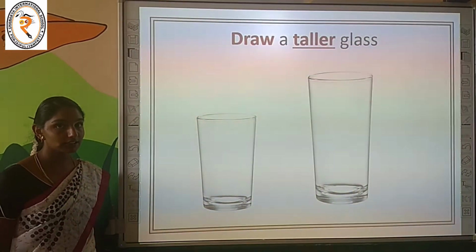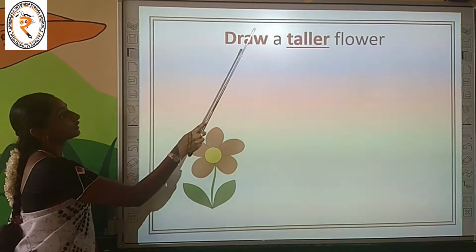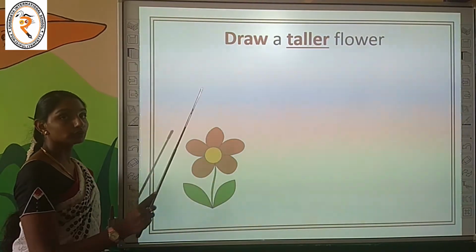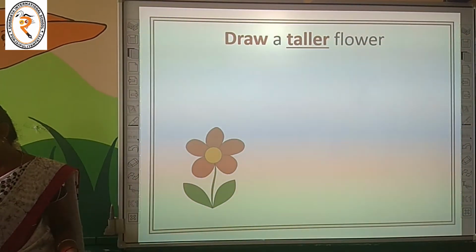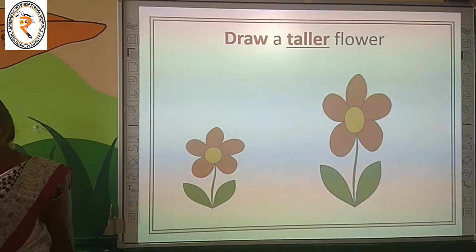Do you enjoy this activity? I hope so. Here is one more for you. Draw a taller flower. Yes, what is it? This is a flower. You are going to draw a taller flower than this. Yes. Like this you have to finish the activity.